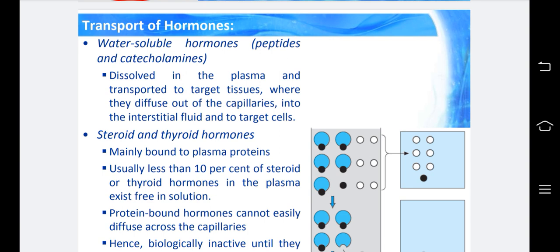The transport of hormones. Water-soluble hormones, peptides and catecholamines, are dissolved in the plasma and transported to target tissues, where they diffuse out of the capillaries into the interstitial fluid and to target cells.